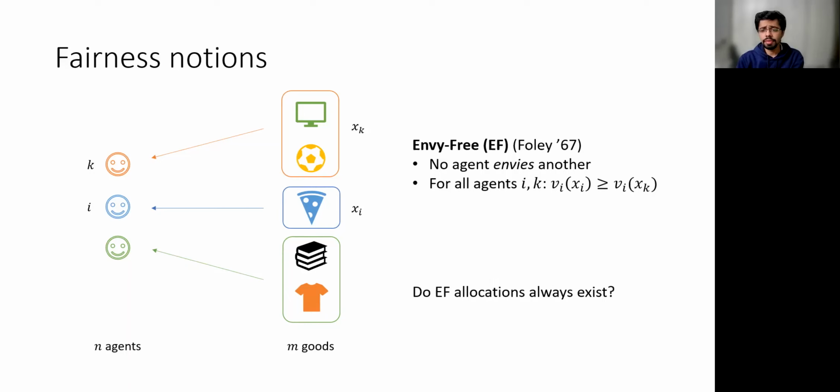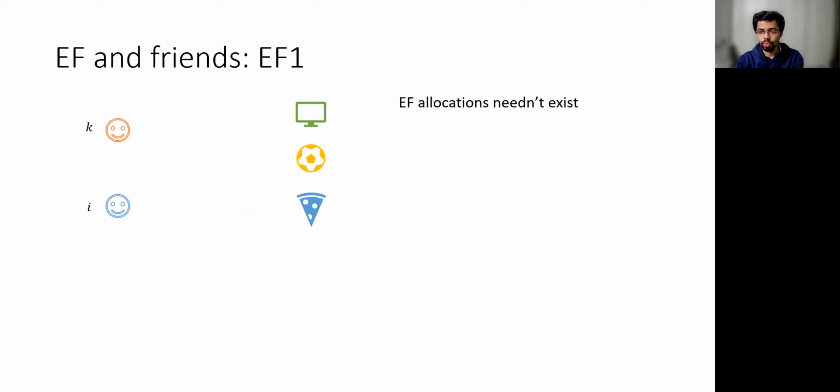And one can ask if envy-free allocations always exist, and it turns out that the answer is no. So consider this example where you have two agents i and k, and three goods which are equally liked by the agents. So in any allocation, some agent will get at most one good. And so in this example, i gets only one good, and i will end up envying agent k. So thus envy-free allocations needn't exist.